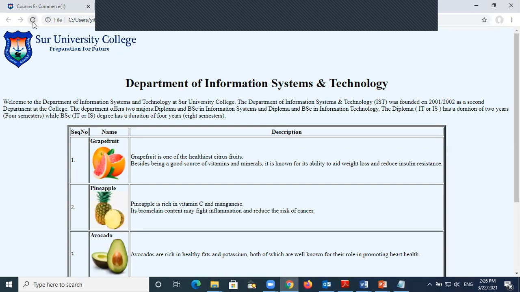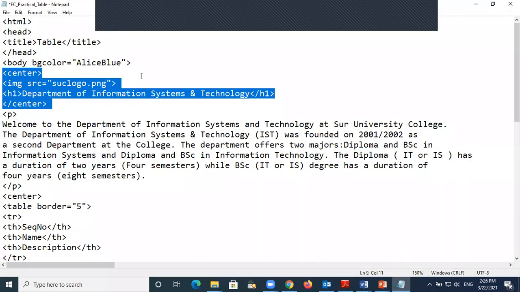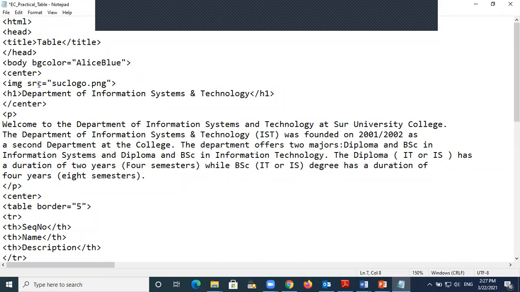Wow. What? It's so weird. Why is my picture not in the center? I have a center here. Image. Yes, why is my image not going to the center? It is very weird, because I have a center here and I close the center.